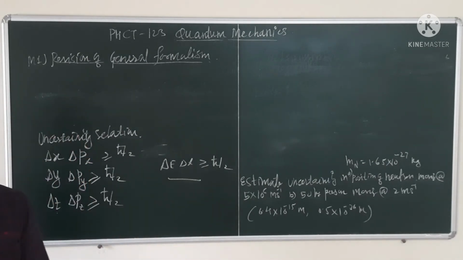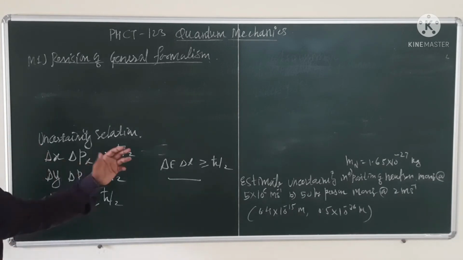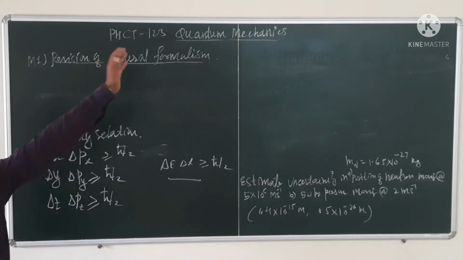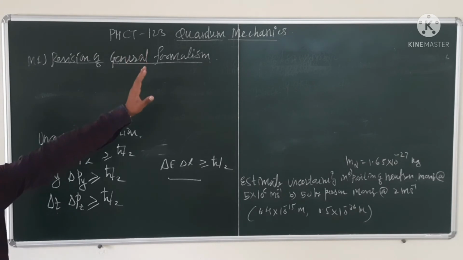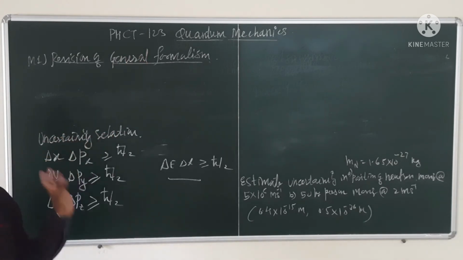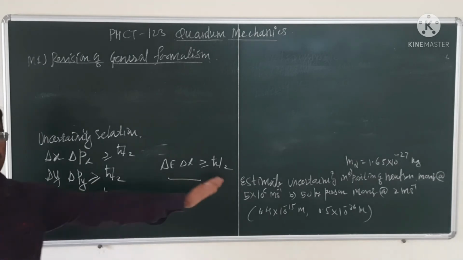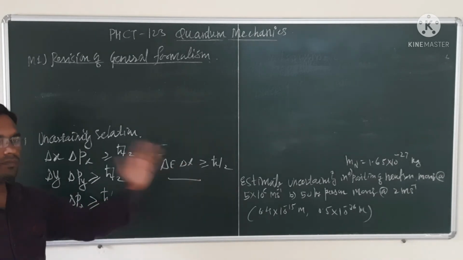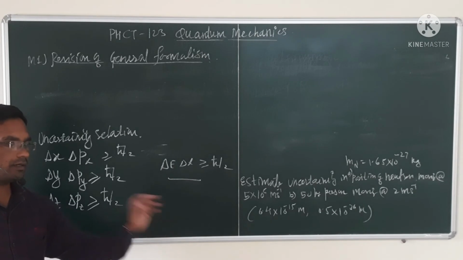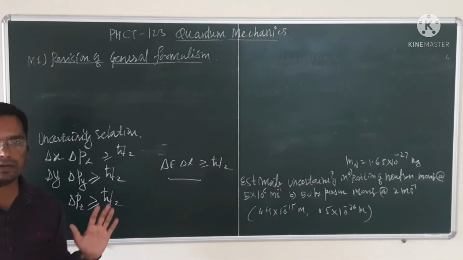So why does the uncertainty relation appear in quantum mechanics? Because of the wave nature of the particle. In maybe our next lecture, we are going to study wave packets in detail. There you will understand how that uncertainty relation came. Now based on this uncertainty relation, I have written down one problem. That problem shows us which types of particles are microscopic and which types are macroscopic.